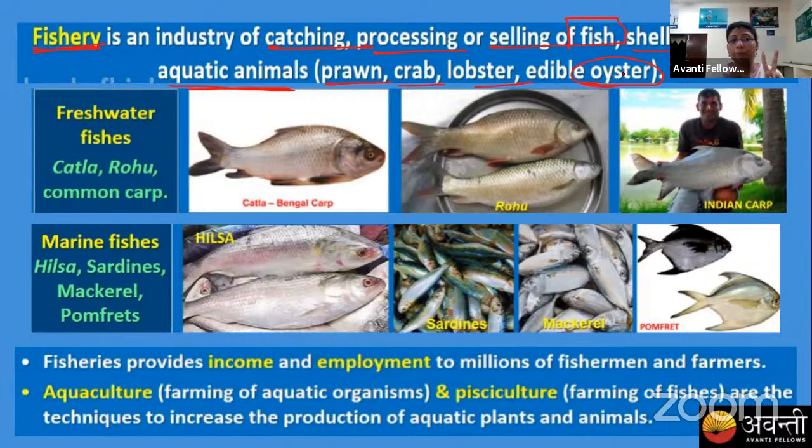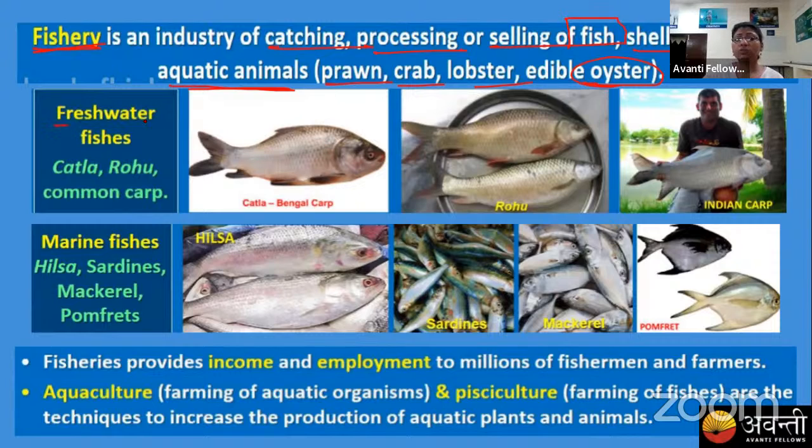There are 2 terms, fishery and pisciculture, right? Fishery belongs to the whole aquatic animal breeding, like fishes, shellfishes, prawns, crabs, lobster, and oysters. But the pisciculture is only related to the fish production, the rearing and the cultivation of fishes. So we have different types of fishes found in this field.